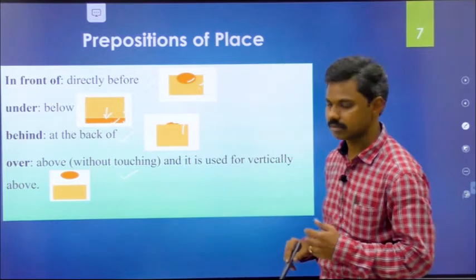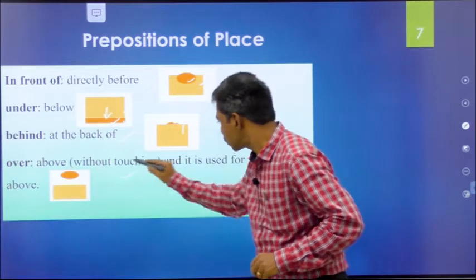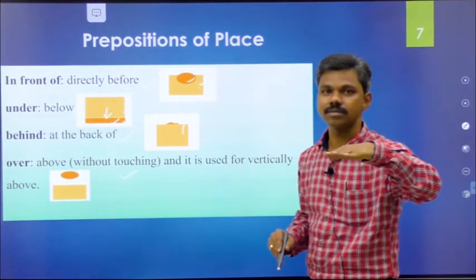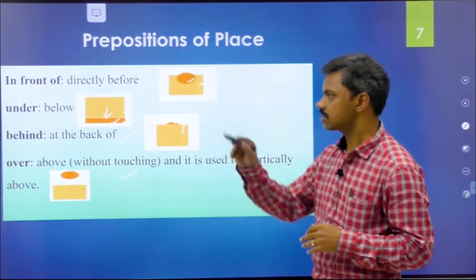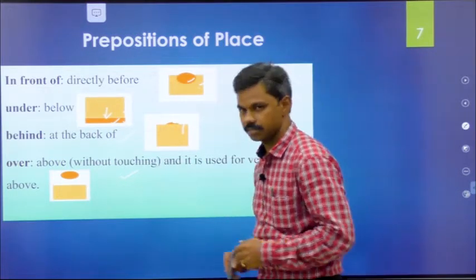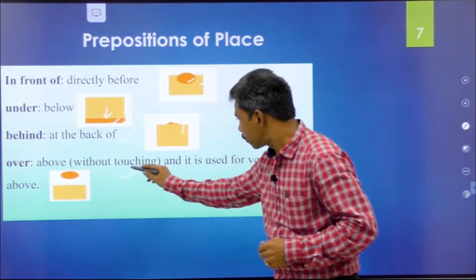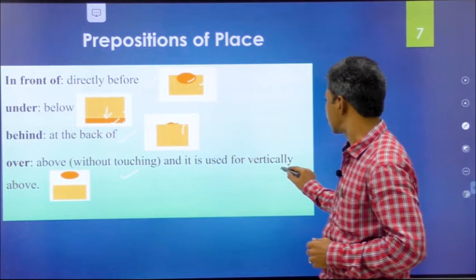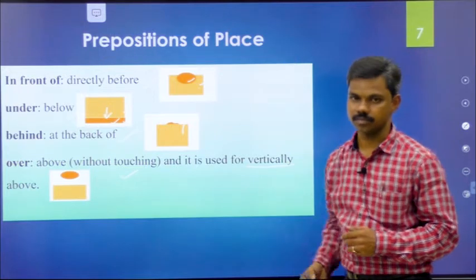Next one, over. What is the meaning of over? Over means above. What does it mean? Above without touching. On means touching the surface. Over means without touching the surface. That is the difference between on and over. Over or above. Over means above without touching, and it is used for vertically above.